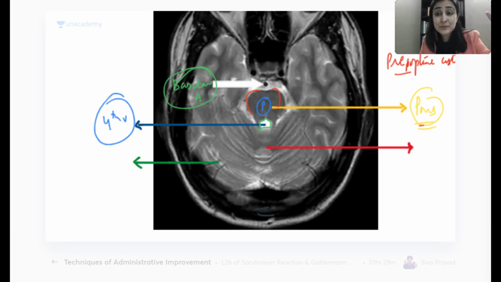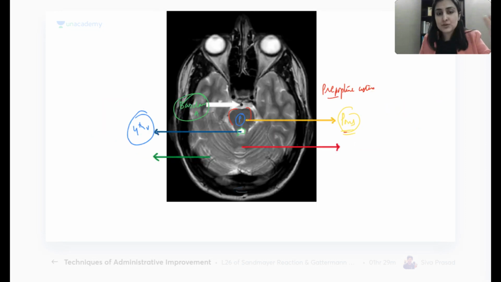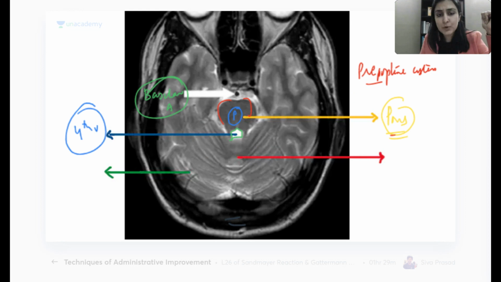Yes, everybody with me so far, understanding what we are talking about? Okay, then let's go a little further behind. Let's go behind the pons a bit more. What are these? What is this hemisphere? One more part of the brain behind the pons, behind the brainstem. Cerebellum. Medulla will come lower, right? Medulla will come below the pons. Pons and medulla can never be in one same axial level. So this is cerebellum. This in green is cerebellum.